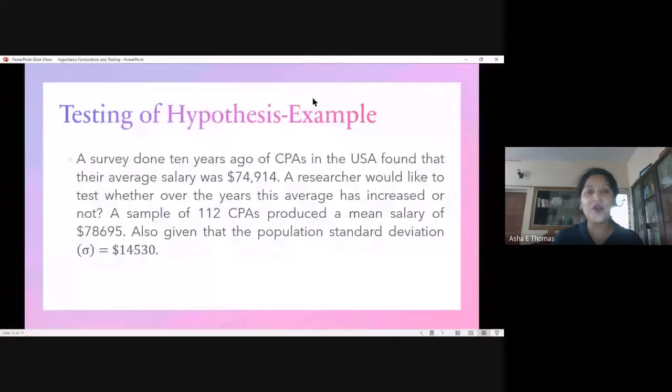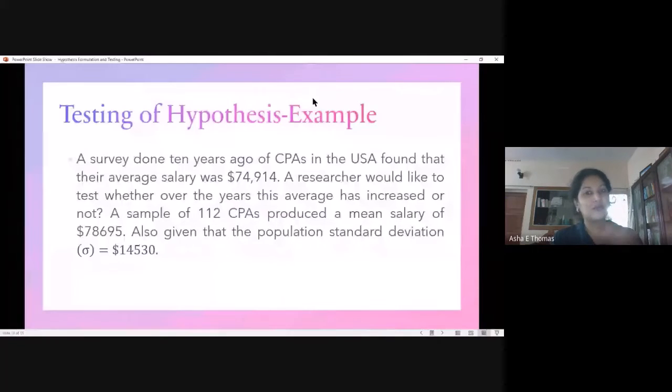Now, when we formulate a hypothesis, the null hypothesis can be that the average salary is less than or equal to 74,914. That's the null hypothesis. And if I'm trying to reject the null hypothesis, I would formulate the alternative hypothesis as: the average salary is greater than $74,914.